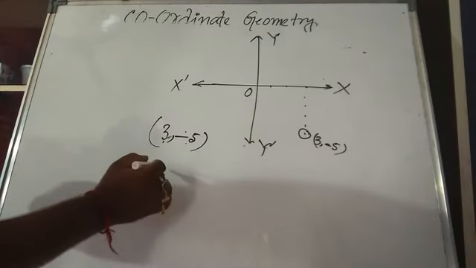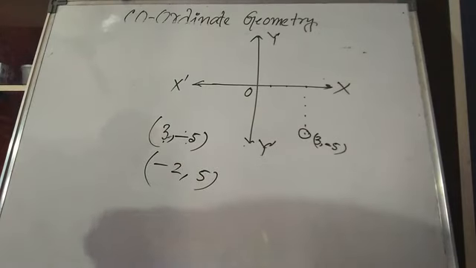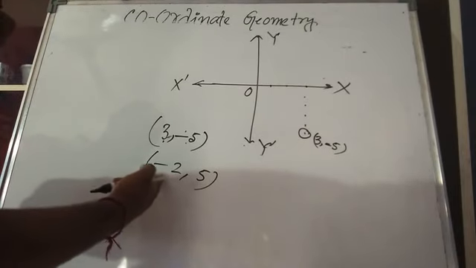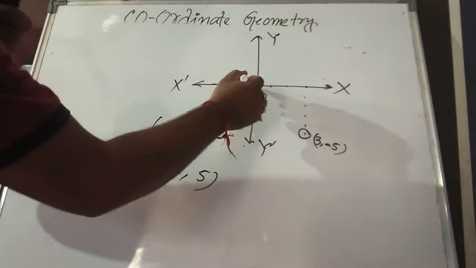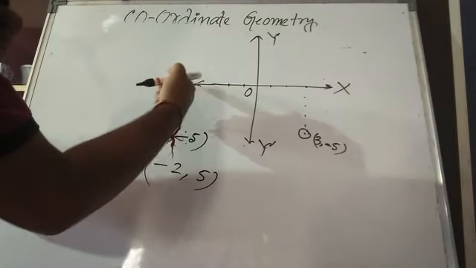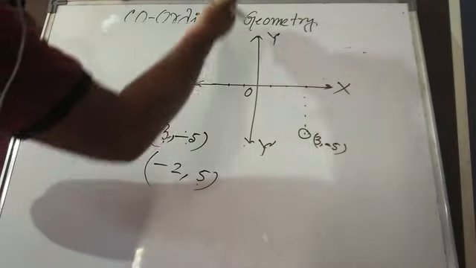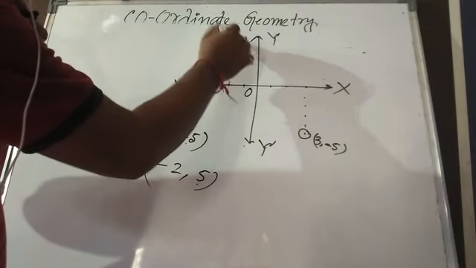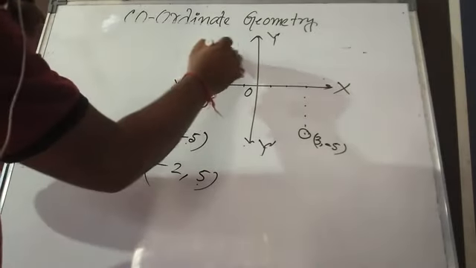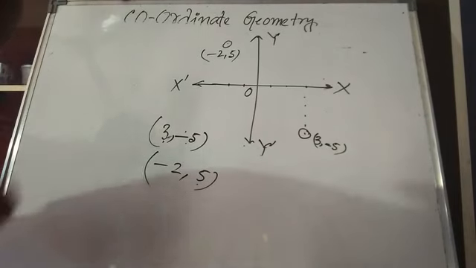Suppose you have (-2, 5). The value of x is -2, or you can say abscissa is -2, so x is negative, going to the x dash side. Then positive 5 means you will go upwards. So you will count 1 2 3 4 5. That means (-2, 5) will be somewhere in the second quadrant.